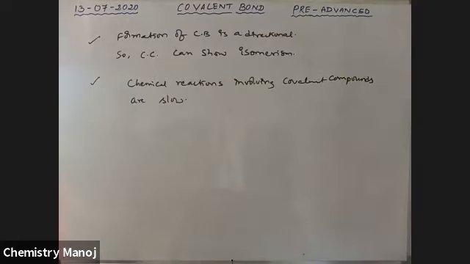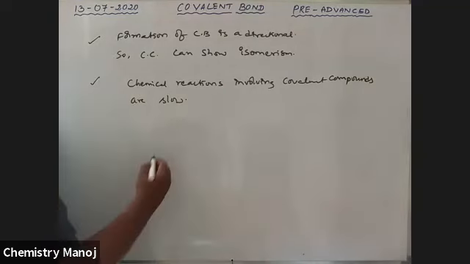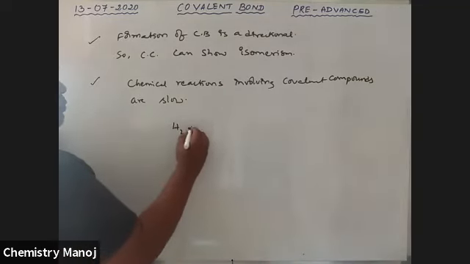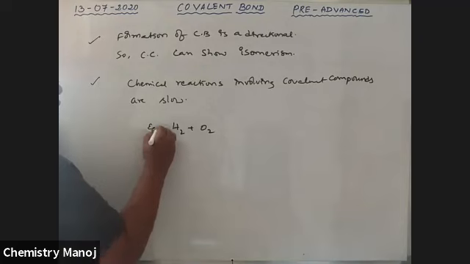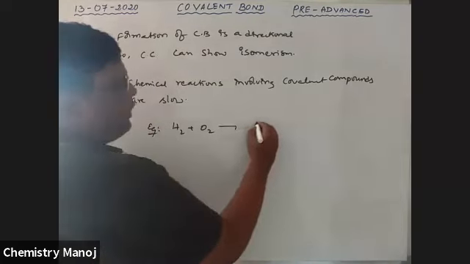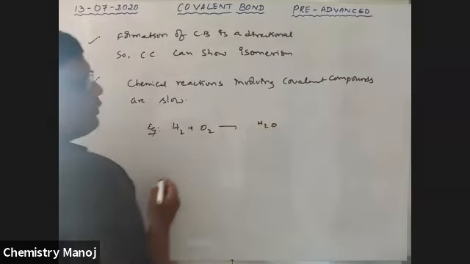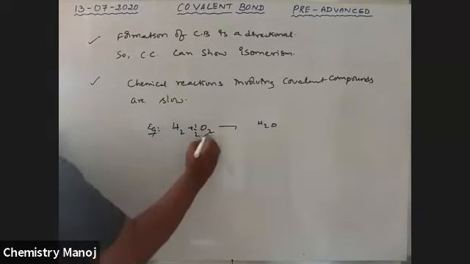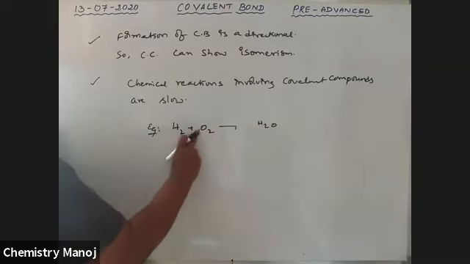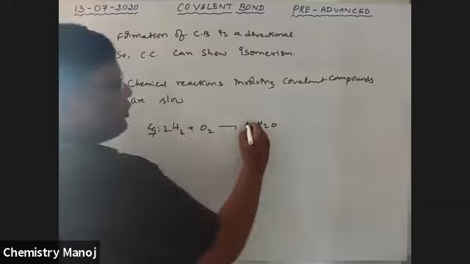Ionic reactions are very fast, as I already told you, but reactions involving covalent compounds are very slow. See here: H2 plus O2 gives H2O. For balancing, 2H2 plus O2 gives 2H2O.